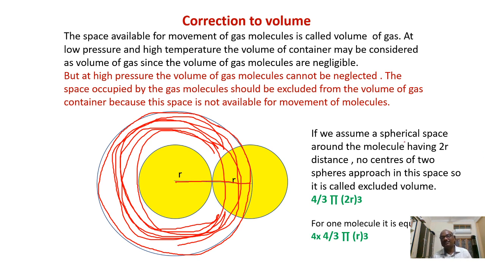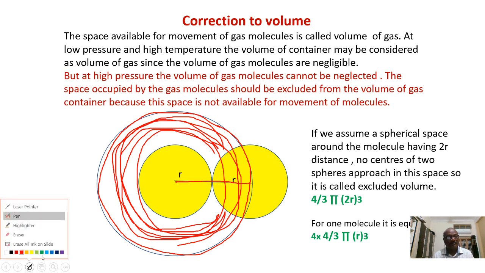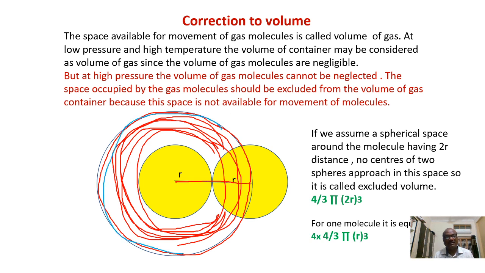So if you assume a spherical shape around the molecule having 2r distance, no centers of two spheres will approach in this space. Now if we calculate the volume of this sphere, what is the radius of this sphere? It will be 2r. So it will be equal to 4 by 3 pi into (2r) power 3. What is the formula to calculate the volume of the sphere? 4 by 3 pi r cube. Instead of r, we are writing 2r. So this is the excluded volume given for two molecules.